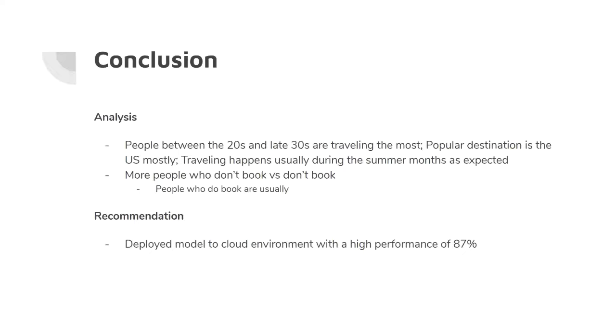In conclusion, our work includes 2 parts, analysis and recommendation. For the analysis part, we found that first, people between their 20s and late 30s are traveling the most. Second, the most popular destination is the United States. And third, the peak season for traveling is summer. For the recommendation part, we deployed our interactive system to AWS with an accuracy of 87%.